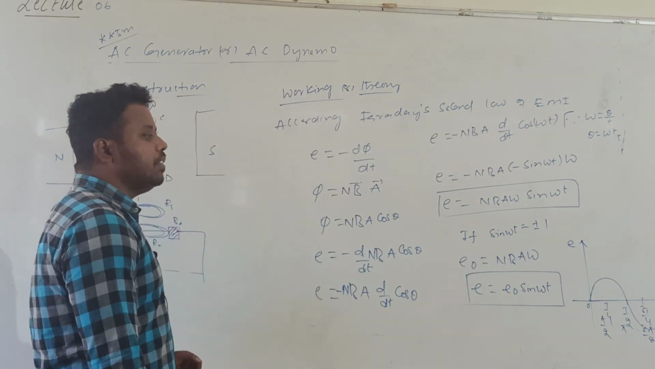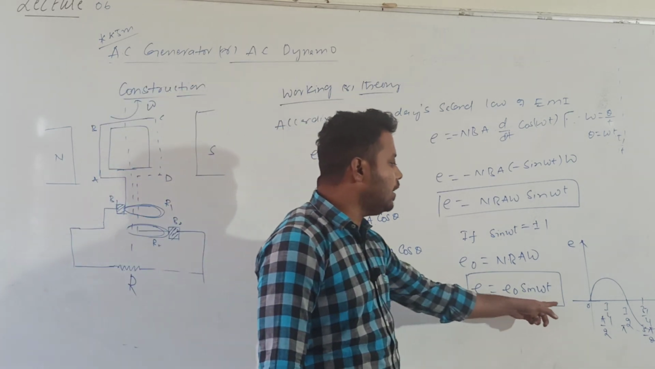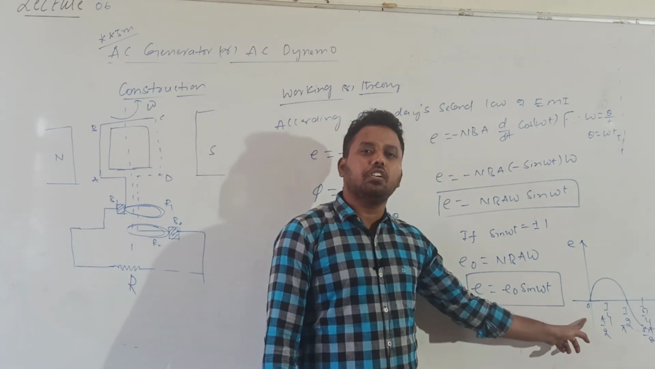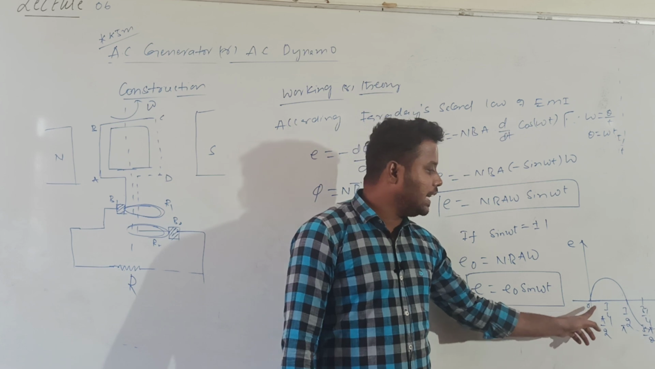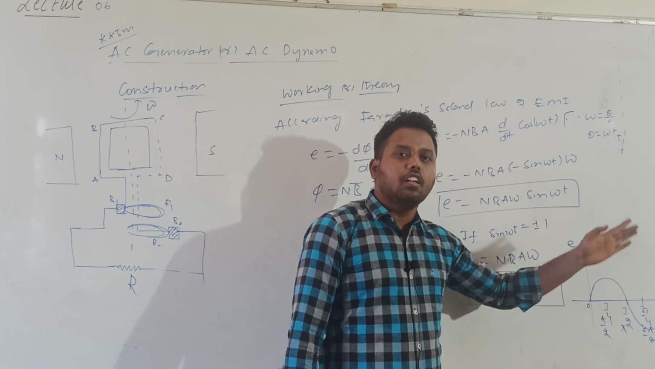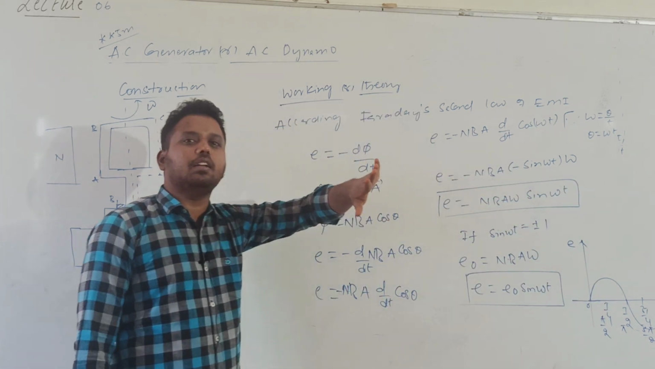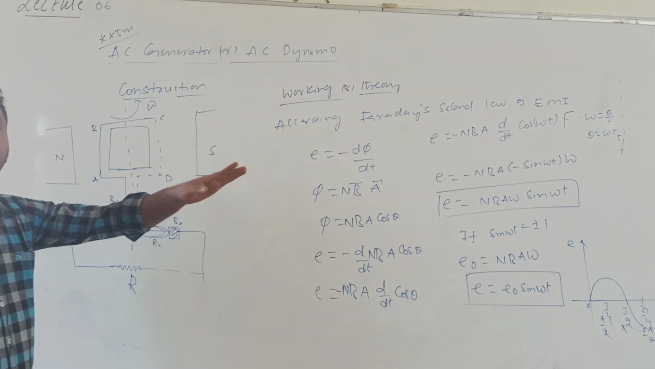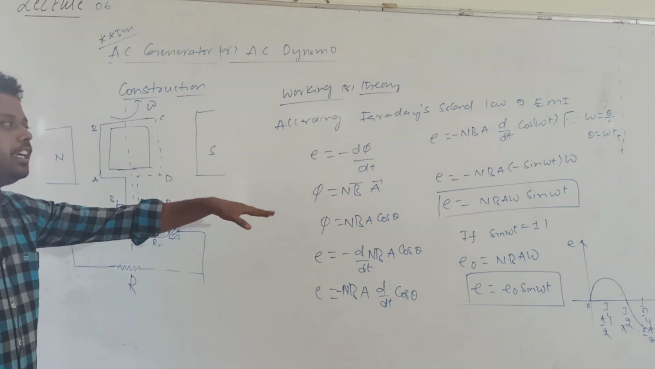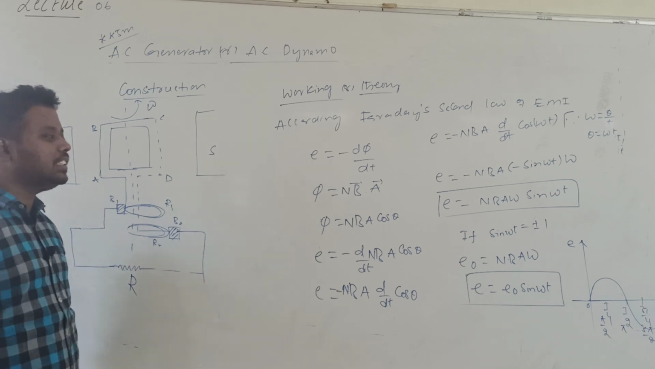Initially, the induced EMF value will be equal to 0 when the plane of the coil is perpendicular to the magnetic field. Then the induced EMF value is maximum when the coil is rotating in the external magnetic field. So based on the direction of rotation, the induced EMF value will continuously change.